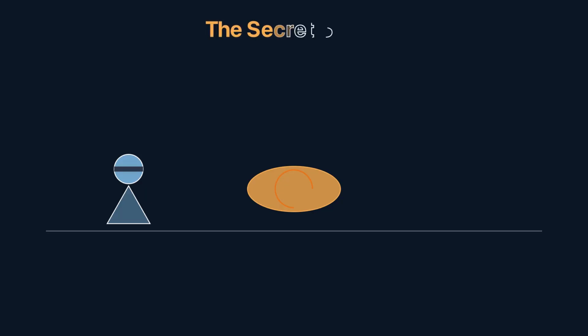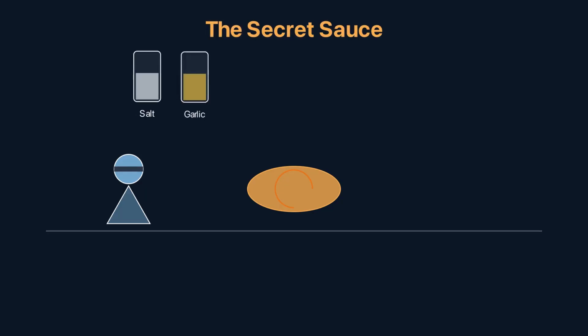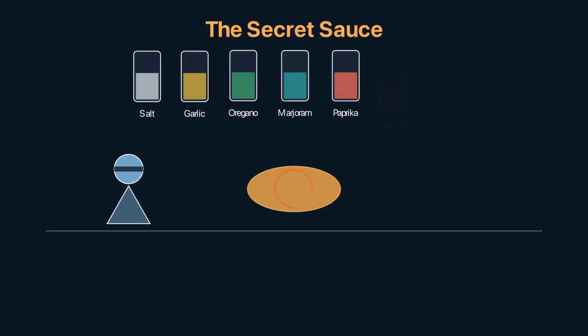A blindfolded taster sits before a bowl of the restaurant's legendary secret sauce. She's determined to reverse engineer the recipe, identify every ingredient and its amount from taste alone. But before her first sip, a mathematician at the table asks a crucial question. Is it even theoretically possible to identify each ingredient from taste?